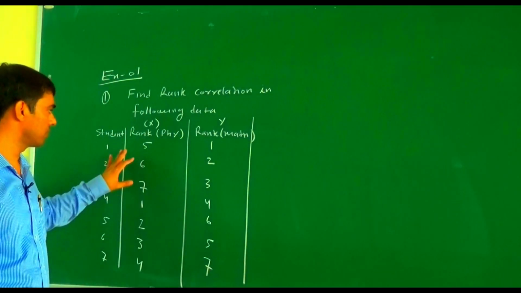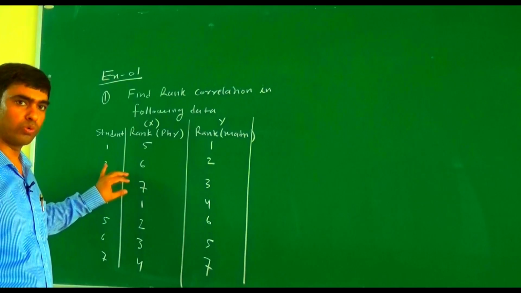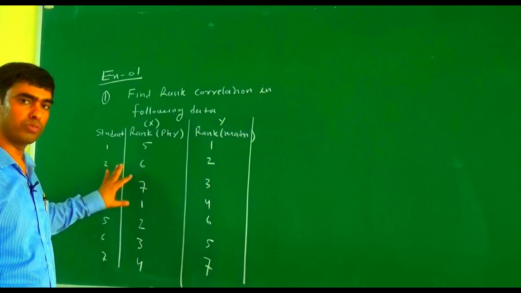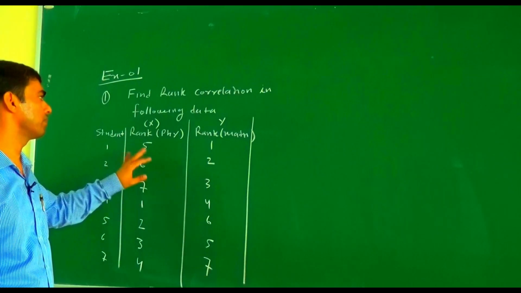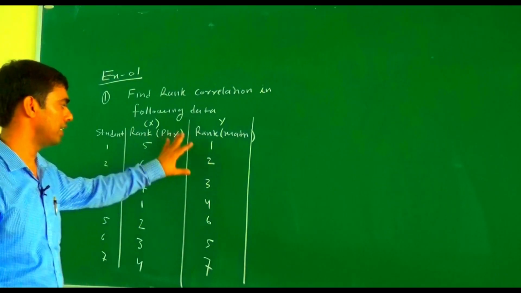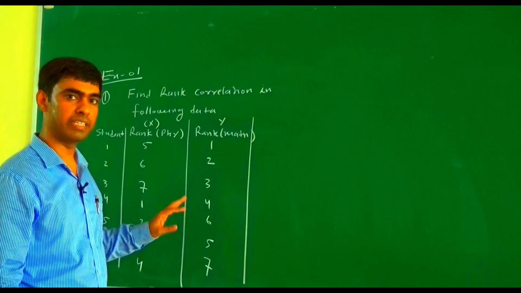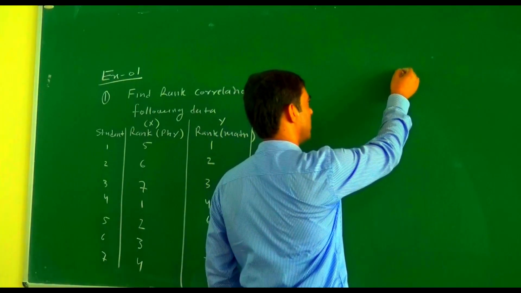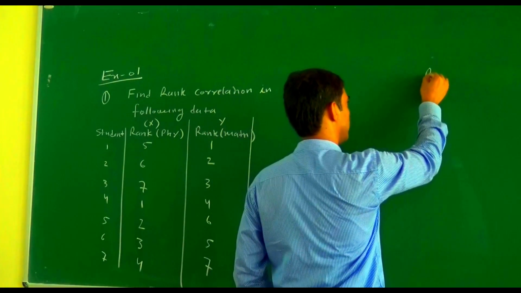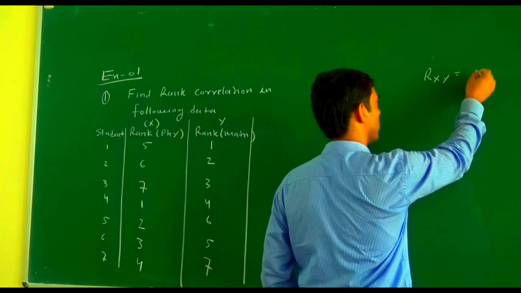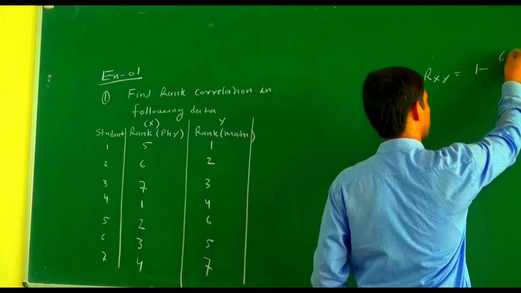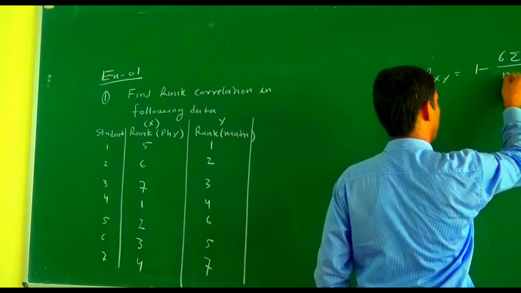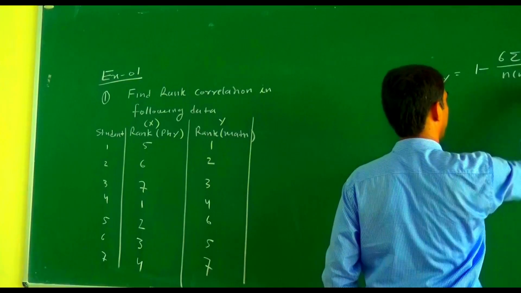Now if we closely observe, no individual has the same rank. Every individual, meaning every student, has a different rank in both subjects, X and Y. Then the first type of formula is applicable. The first formula is Rxy equals 1 minus 6 sigma di square divided by n into n square minus 1.